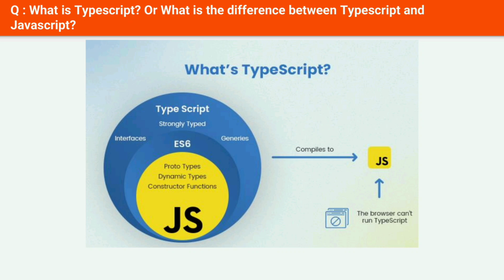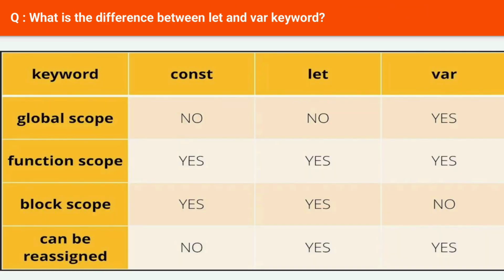Next question: what is the difference between let and var keyword? Var. 1. The var keyword was introduced with JavaScript. 2. It has global scope. 3. It can be declared globally and can be accessed globally. 4. A variable declared with the var keyword can be redeclared and updated in the same scope. 5. It is hoisted. Let.